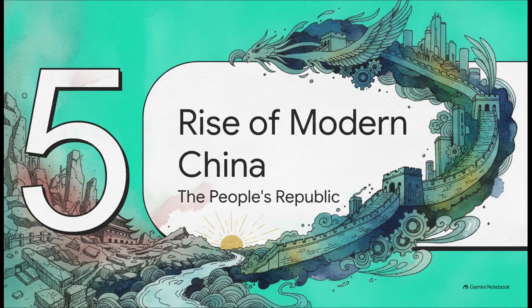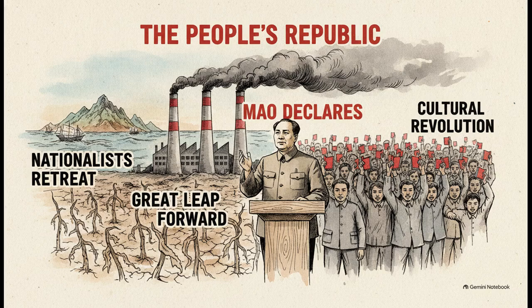Now, Section 5. The Rise of Modern China. After Japan's defeat in 1945, the Chinese Civil War immediately started right back up. Aided by the Soviets, the Communists gained the upper hand, forcing the Republic to retreat to Taiwan. This allowed Mao Zedong to declare the People's Republic of China in 1949.